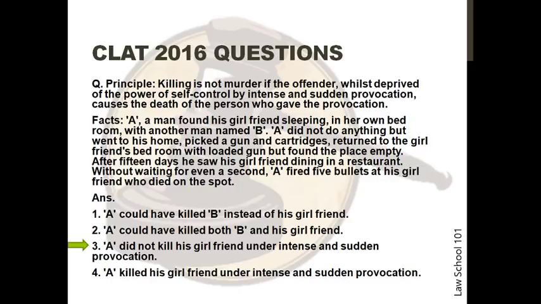A famous case, at the crux of which lay the sudden provocation issue, is the K.M. Nanavati vs. State of Maharashtra case of 1961. It was also the last case to be decided by the jury, after which juries were abolished in India. There were no questions in the AILET 2016 paper relating to these topics specifically.